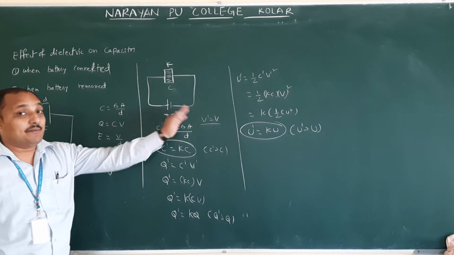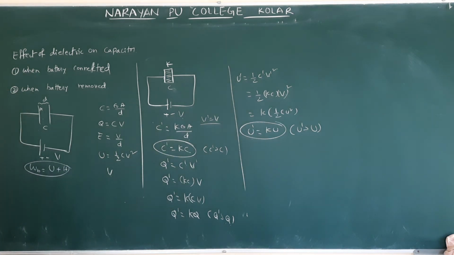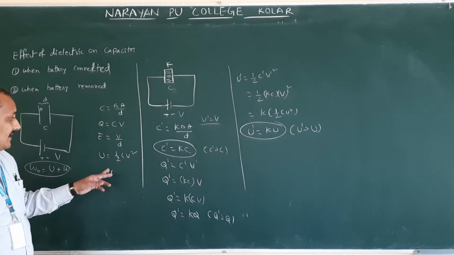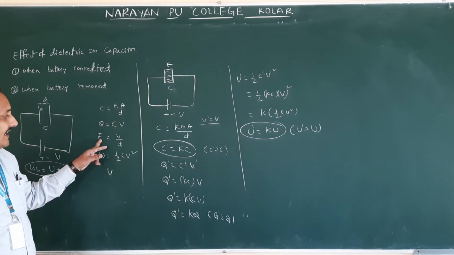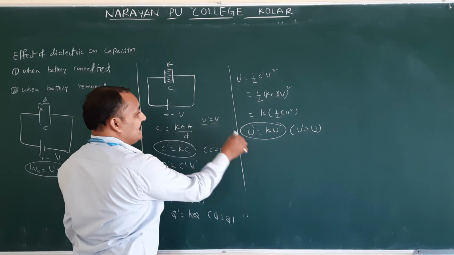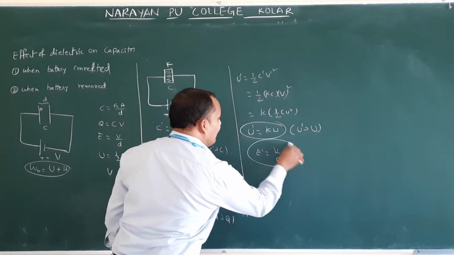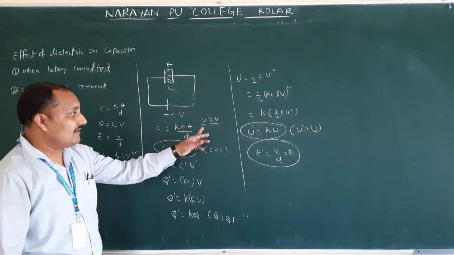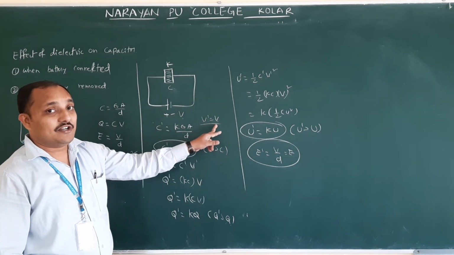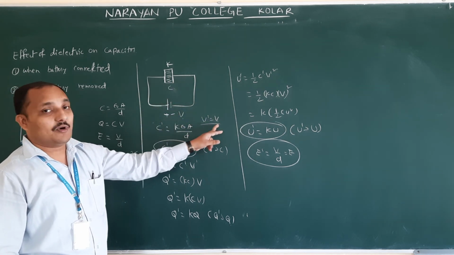Remember this one. If the battery is removed, that is the second case. Again, how the formulas will come, we will see. Okay. Now see here, energy increases K times. I give you the electric field. The electric field here is V by d. Here the potential is V, the separation is d. Here also V dash and d will be the same. Therefore, the electric field will also be equal to V by d. In theory questions they will ask: the electric field will not change, and the potential will not change. When the battery is still connected, the potential remains constant. I am saying repeatedly, when the battery is connected, after introducing the dielectric, the potential remains the same.